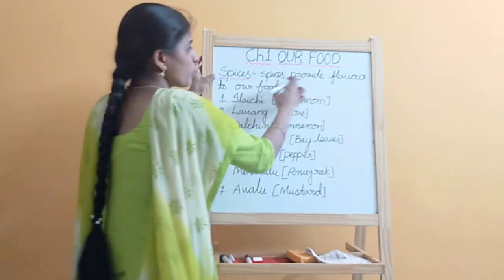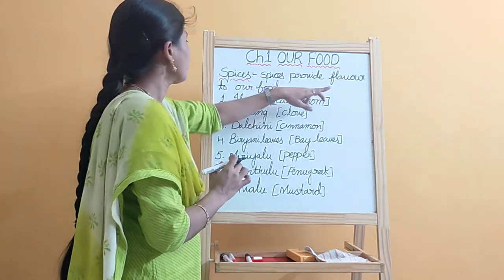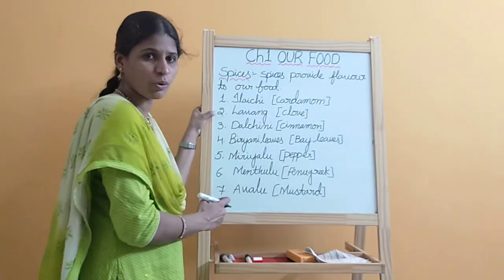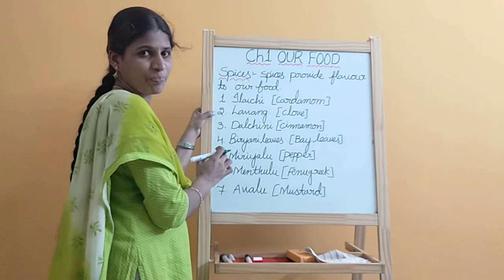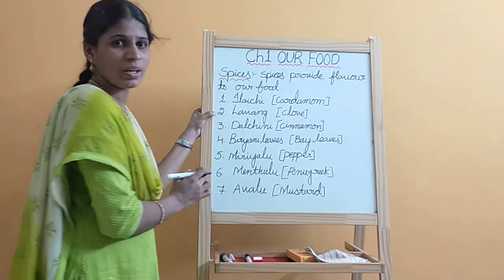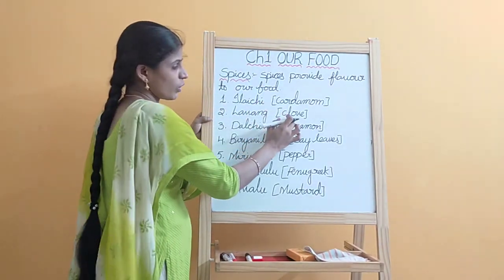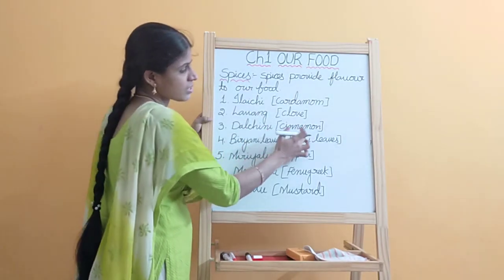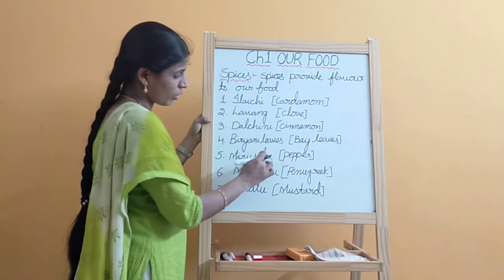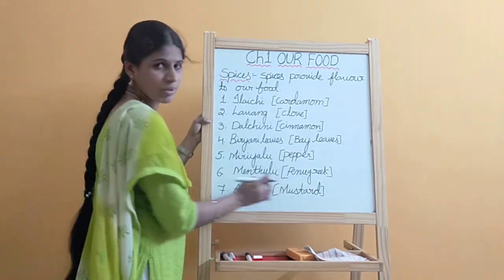Spices provide flavor to our food, and some of the spices I wrote on the board. First is ilachi, scientific name cardamom. Lavang, clove. Dalchini, cinnamon. Biryani leaves, bay leaves. Miriyalu, pepper. Menthulu, fenugreek. Avalu, mustard.